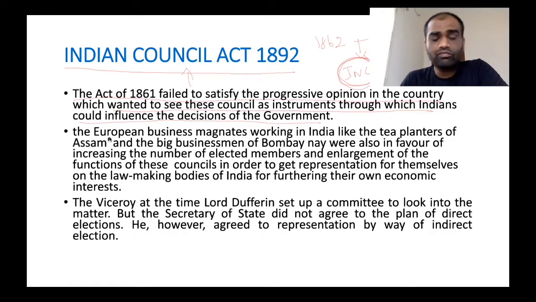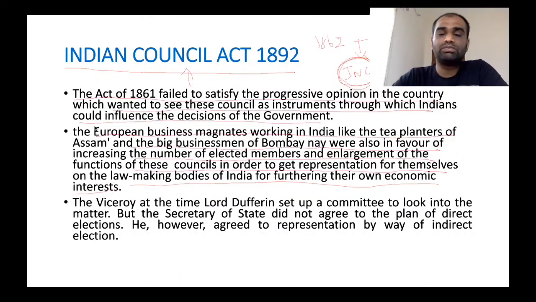Clear? And also, European business magnates working in India, like the tea planters of Assam and the big businessmen of Bombay, were also in favor of increasing the number of elected members and enlargement of the functions of this council in order to get representation for themselves on lawmaking bodies of India for furthering their own economic interest.